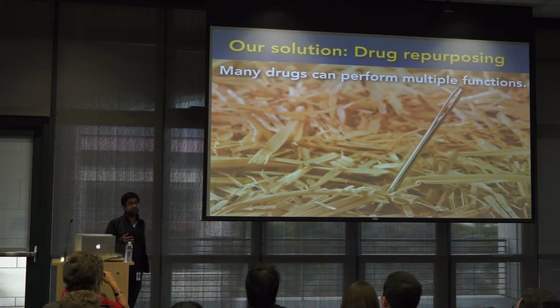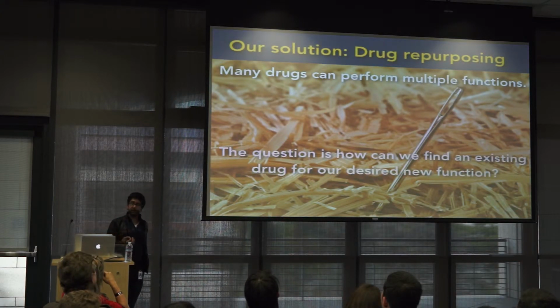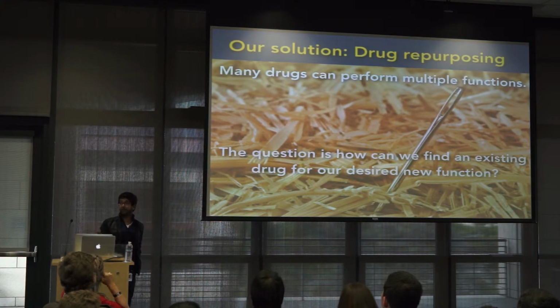And I think part of the reason why this type of repurposing is kind of unknown to people is that it's hidden by brand names. But if you actually look for the chemical formulas and things like that, it's well clear. So it's well known that drugs can perform multiple functions. That's actually not the question. The question is, given some function of interest, can we find an existing drug that would serve that function? And if we could, then the beauty of this is that we would have a drug that is already past phase 1 clinical trials. So it could move immediately into phase 2 clinical trials.